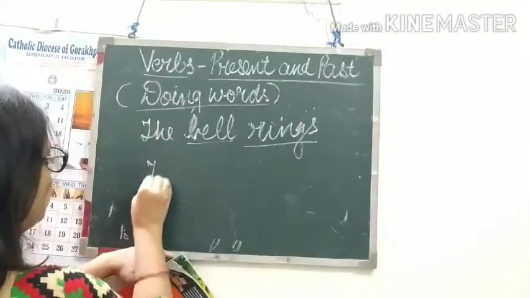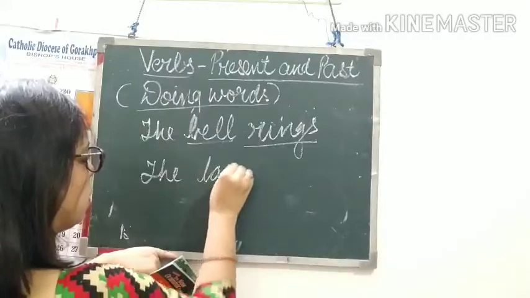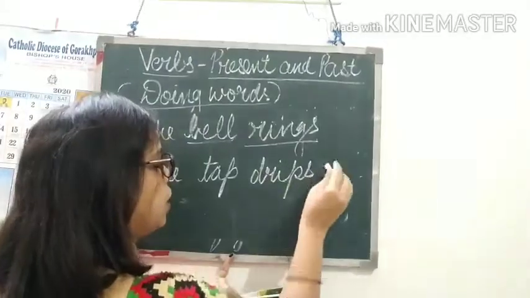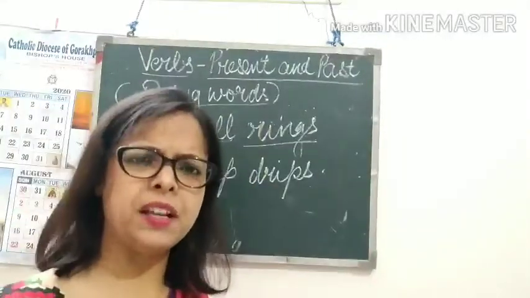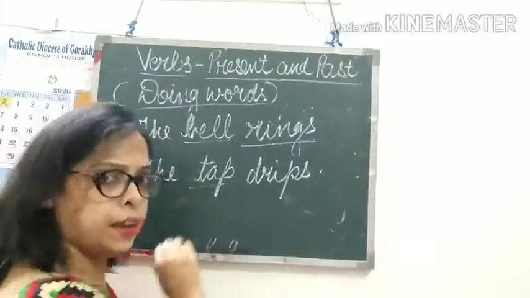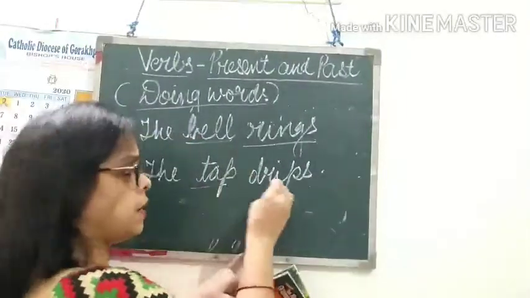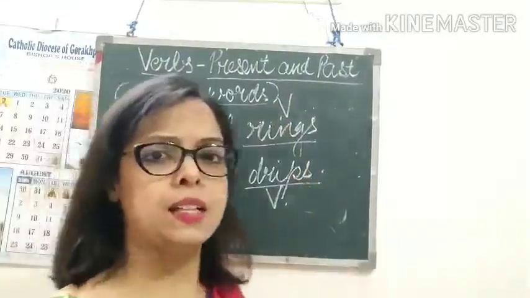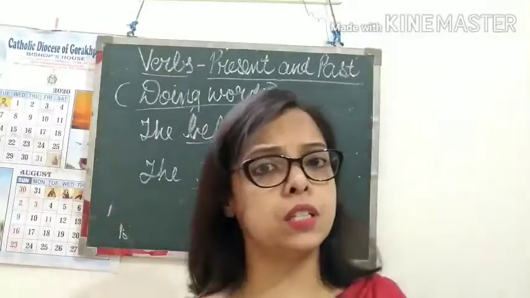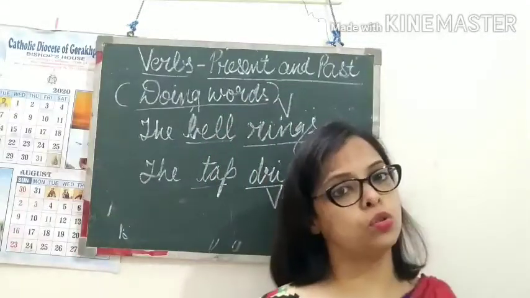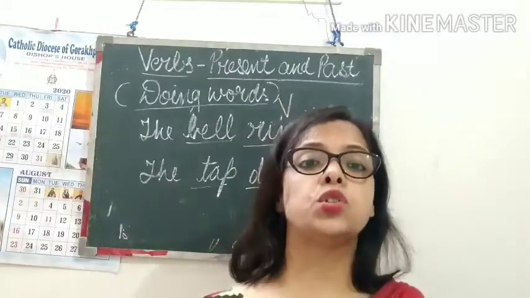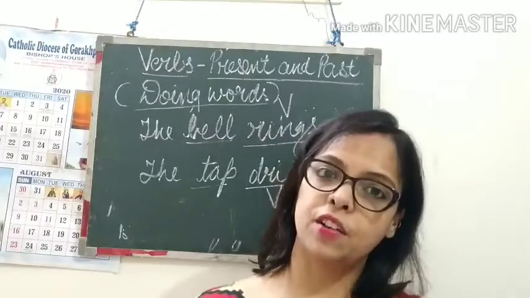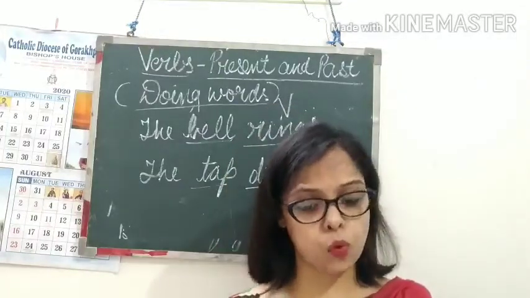If I say the tap drips, drips means water is running out or leaking out. This is also a thing, right? And what action is done by this thing? Drips. This is also a verb. So we see rings, drips, and whatever action is done by anything, that is also a verb. So the words which show action done by a person, animal or thing are known as verbs. Children, I hope it is clear now what a verb is.